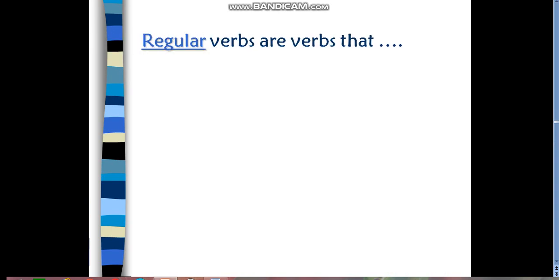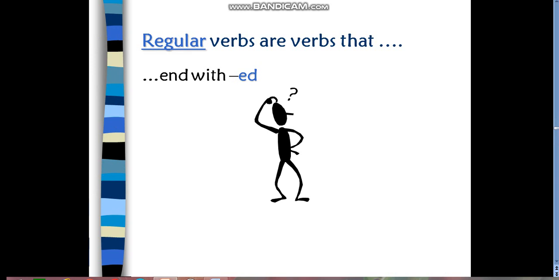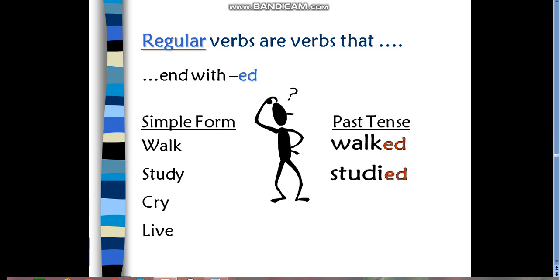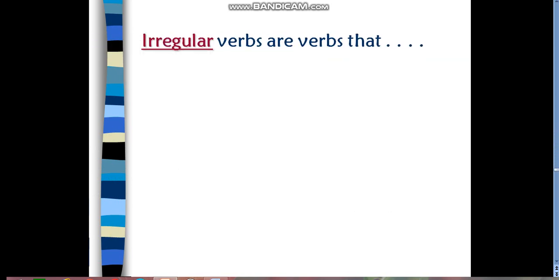Now let's move to number one. Regular verbs are verbs that end with, as I told you, ed. For example, walk, study, cry, live. Walk will be walked. Study, studied. Cry, cried. Live will be lived. Now let's move to another type: irregular verbs, which don't end with ed or ied.